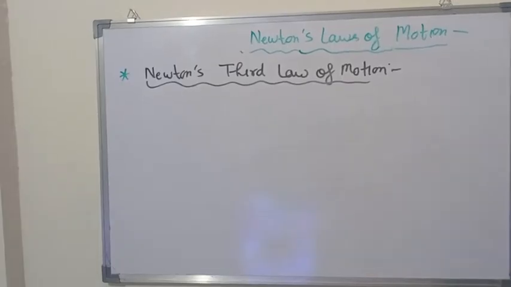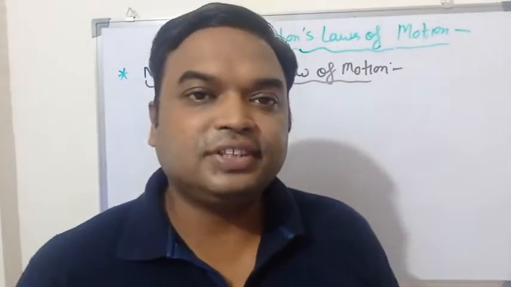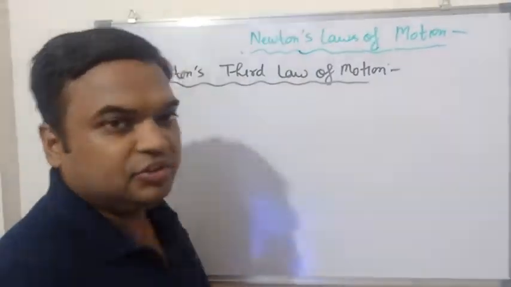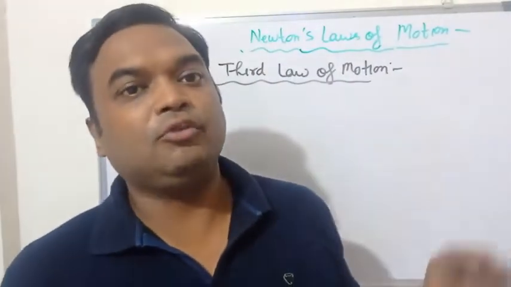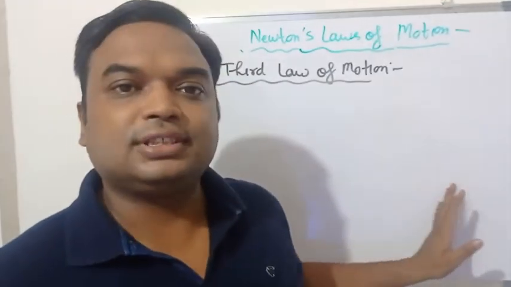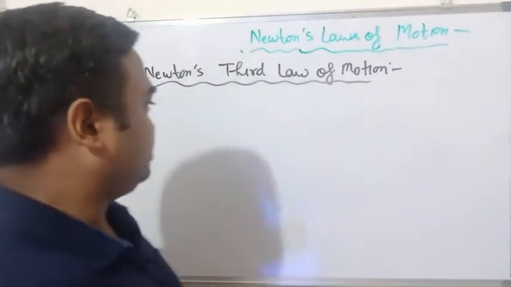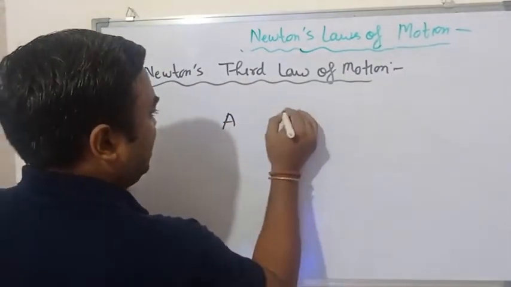Okay. So next is Newton's third law of motion. Basically, it is action-reaction, meaning whatever force is applied by one object to another object, an equal and opposite force is applied on the first object by the second object. Suppose there are two objects A and B.